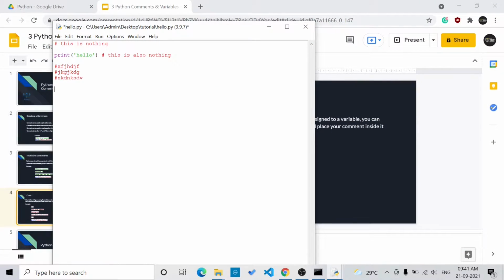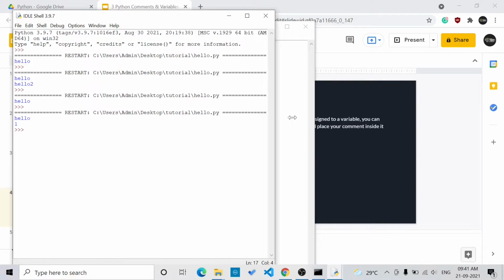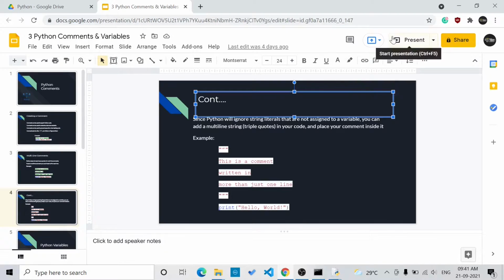As placing a hashtag on every line will be difficult, we can put triple quotes and write our comment, and ending with triple quotes will complete that comment, and we can write our normal code after it, by which the statement will be considered as a comment and it won't be executed.